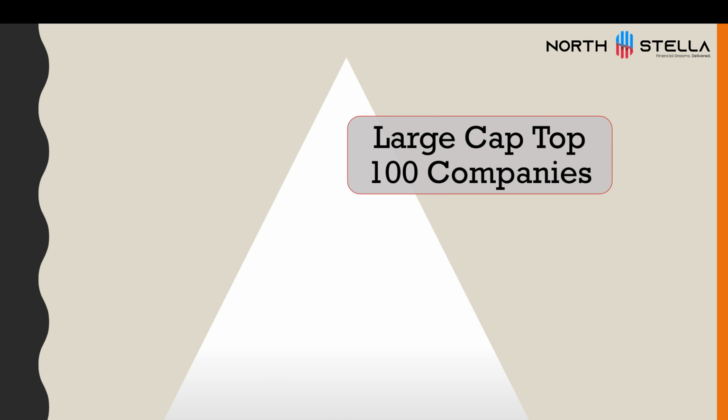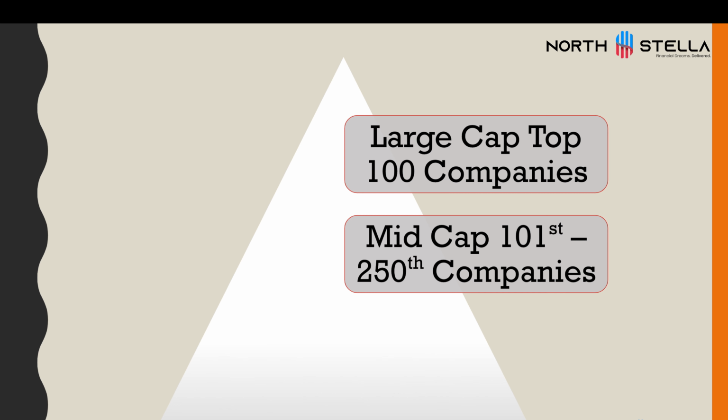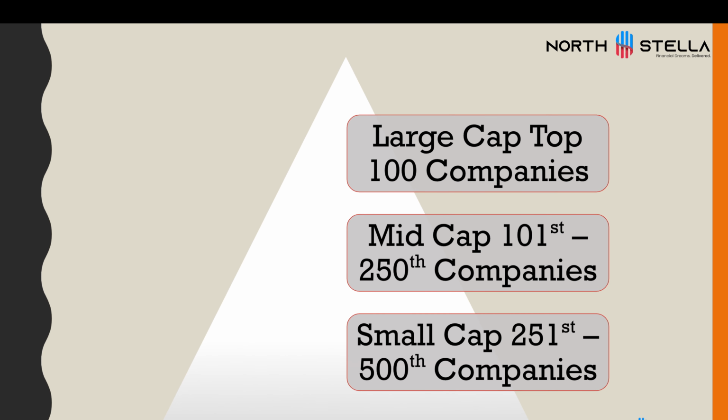Now in this slide we have shown how SEBI has regulated and divided the companies on the basis of market capitalization. If the company is in the top 100 companies on the basis of market capitalization, those are large cap companies. 101 to 250 are the mid cap companies, and 251 to 500 are the small cap companies. This keeps on changing and is decided by SEBI. So this fund will particularly invest in companies ranked from 101 to 250.